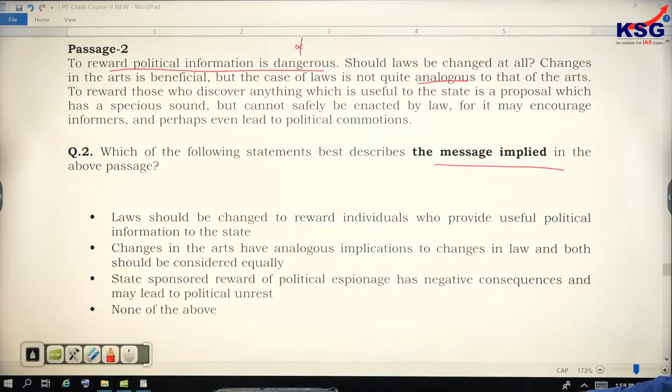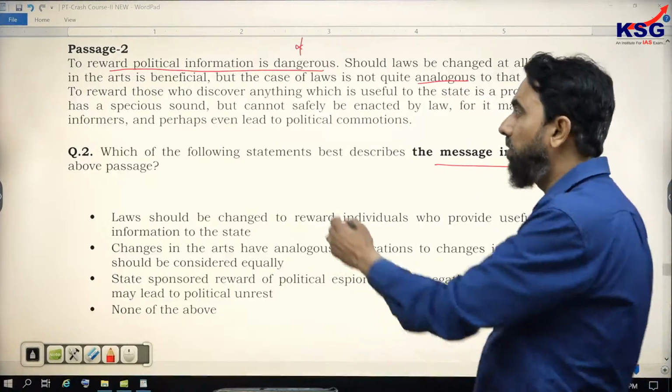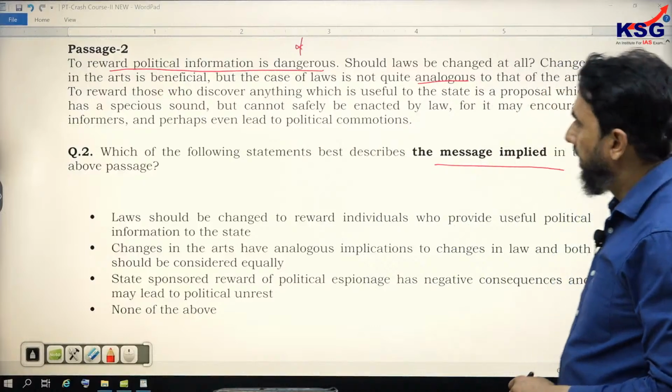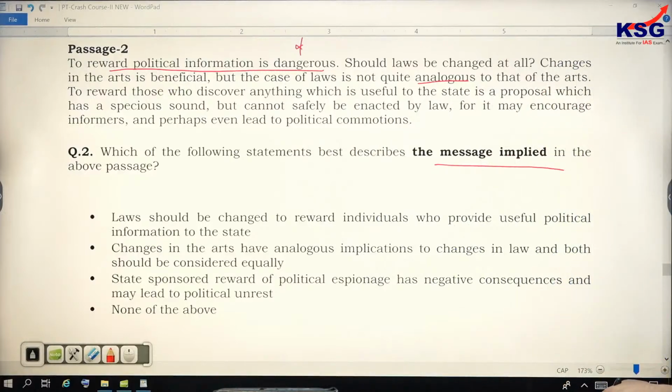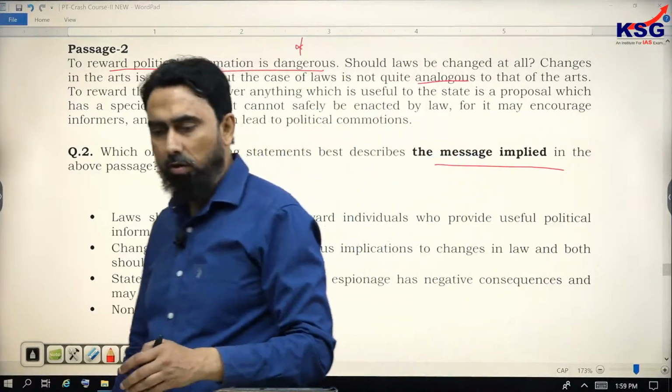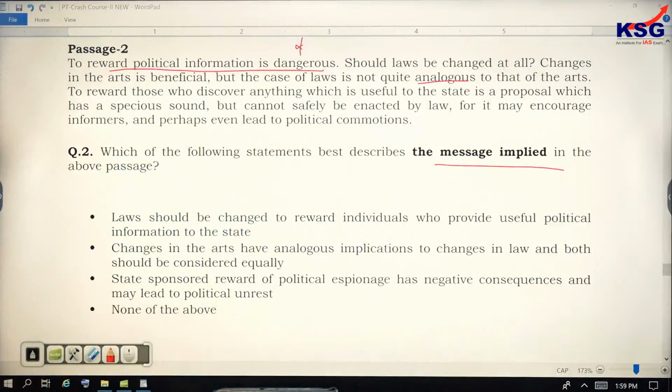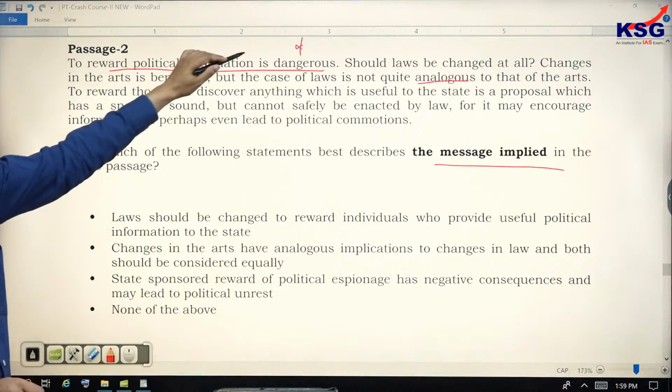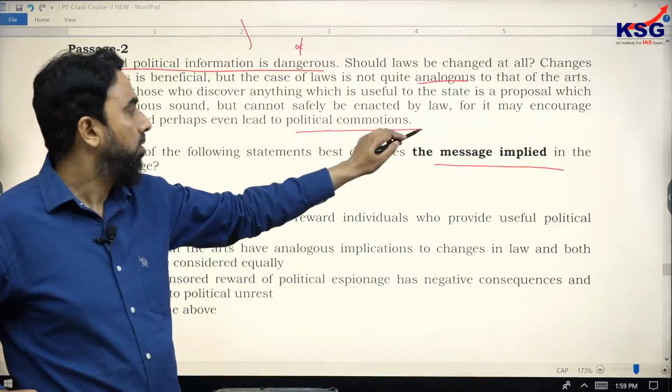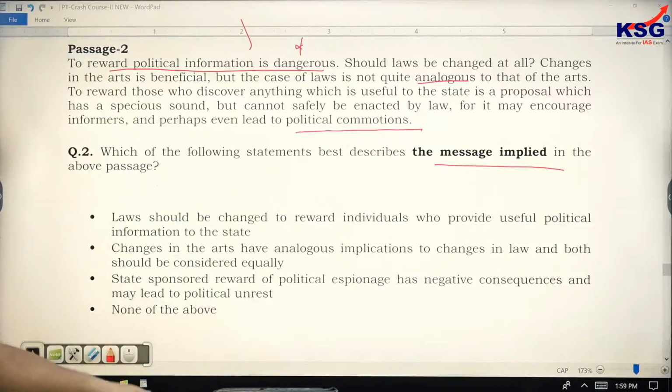To reward those who discover anything which is useful to the state is a proposal which has a spacious sound. Spacious is like misleading. Looks attractive, looks plausible, however misleading. It cannot safely be enacted by law, for it may encourage informers and perhaps even lead to political commotions. Alright, so implied idea. You have understood that the passage says that political information is dangerous. Why? Because it may create political commotions, unrest, turmoil.